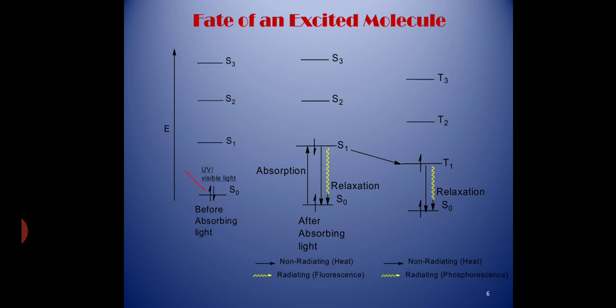Phosphorescence has a longer lifetime than fluorescence. Fluorescent material stops glowing immediately when the radiation source is removed, but phosphorescent material continues to emit light for some time after. Having understood this, the Jablonski diagram will become easy for you all.